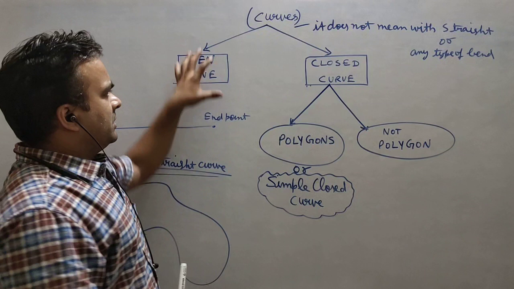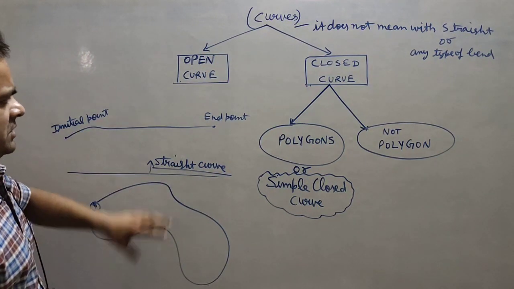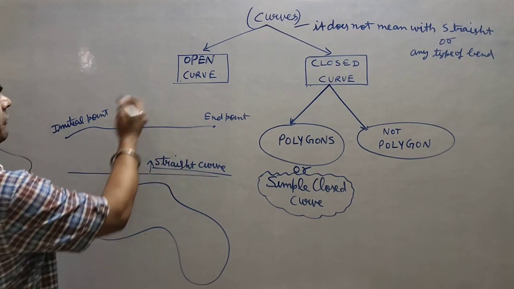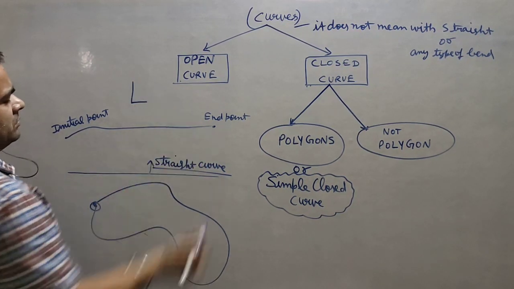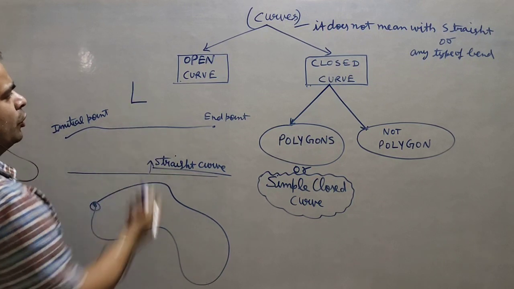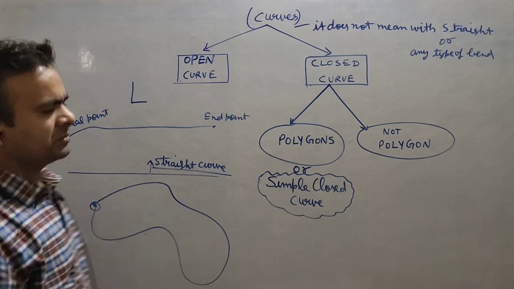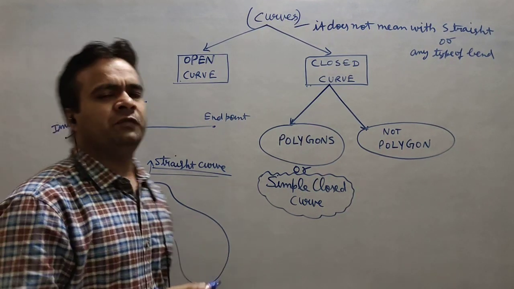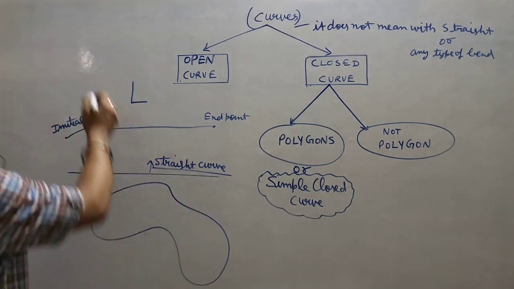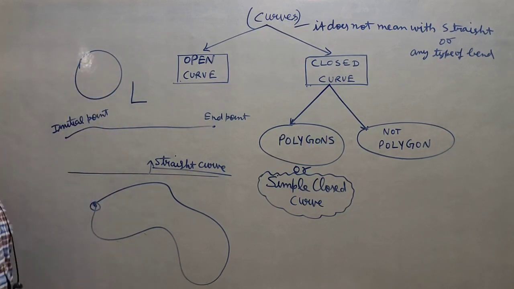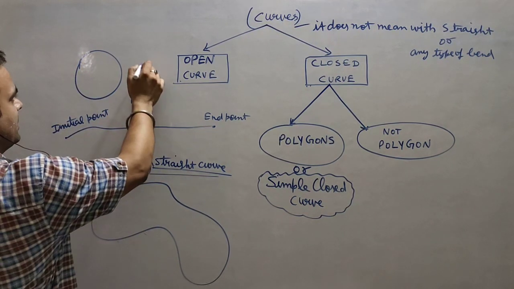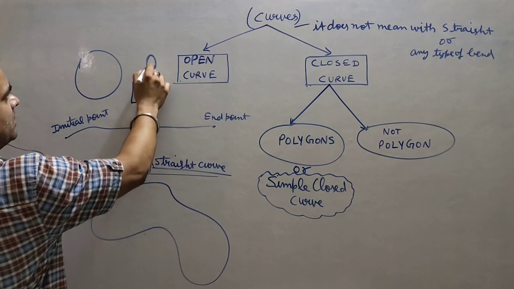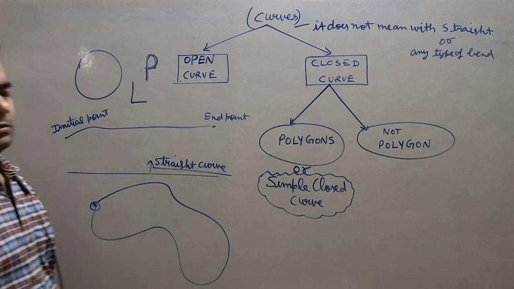Now this is very clear. There are so many curves, open curves, we draw in daily life. Suppose you can say the alphabets also. Suppose I am drawing L. L is what? Open curve. So all the alphabets come in the category of curves, and you have to identify which is closed and which is open. Suppose closed, you can see 0 or O. Suppose P, I am starting here. P. So is it closed or something else?